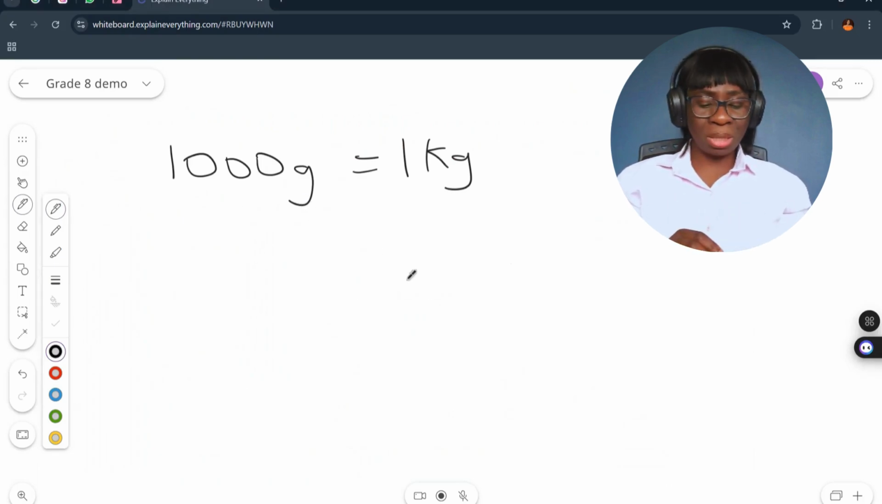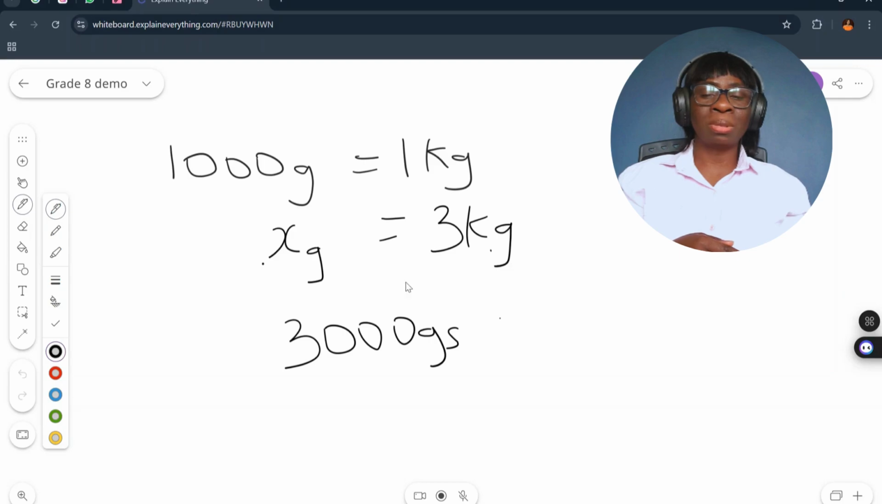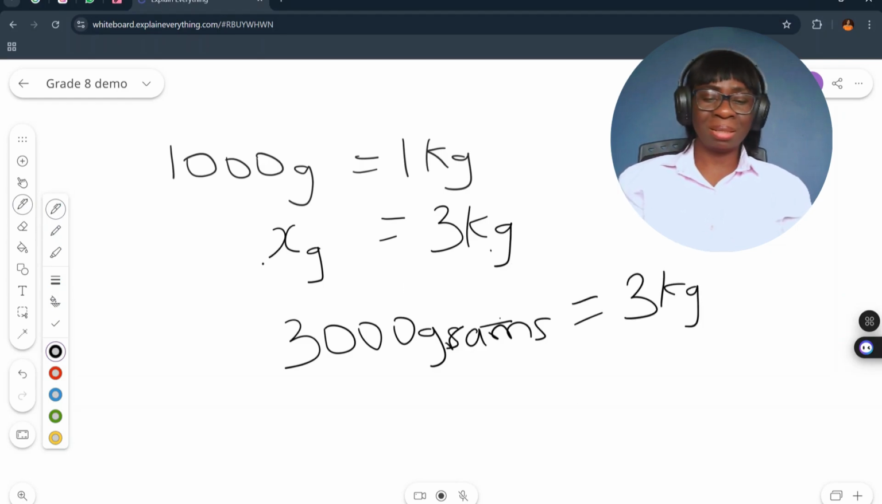So if we have 1000 grams equals 1 kilogram, that means we want to look for how many grams will give us 3 kilograms. You can see that we multiplied this 3 times to get 3 kilograms. So we just multiply this by 3 to get this. So that means we'll be having 3000 grams. 3000 grams is equal to, let's write it, 3000 grams is equal to 3 kilograms. That is it. Perfect.